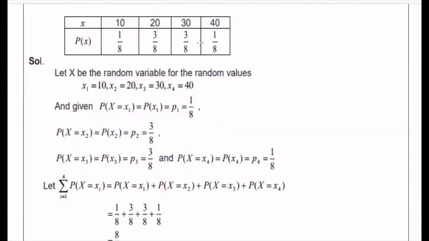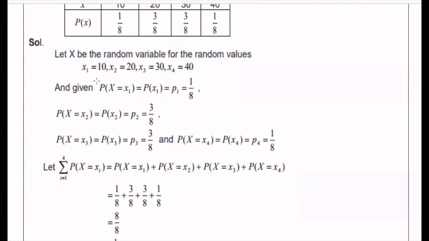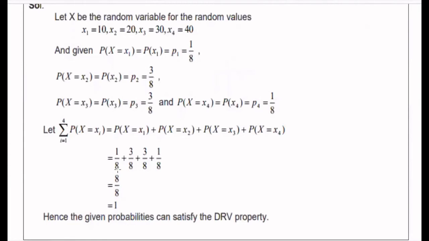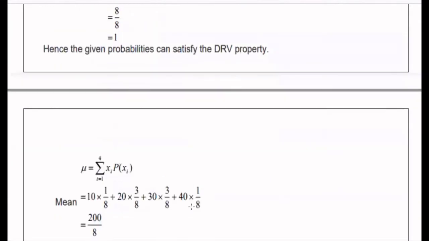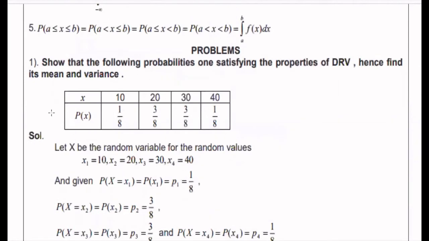So we have to show that this table satisfies the probability distribution. A probability distribution should satisfy two conditions: the summation of p of xi should be equal to 1, and p of xi should always be greater than or equal to 0. The sum of p of xi, p of 1 plus p of 2 plus p of 3 plus p of 4, is 1 by 8 plus 3 by 8 plus 3 by 8 plus 1 by 8, which is equal to 8 by 8. Hence, I can say that the given table satisfies the discrete random variable property. Now, we also need to find the mean and variance.